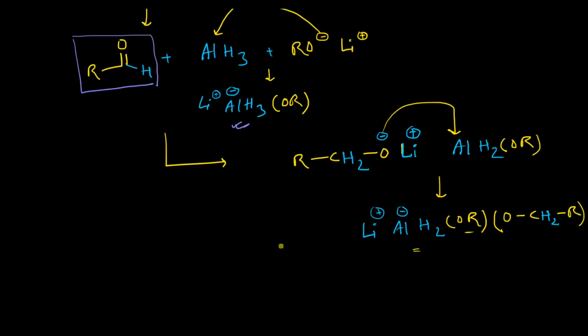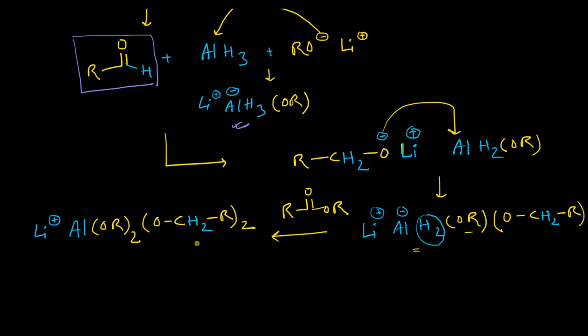So this new lithium aluminum hydride derivative will again undergo a reaction with another molecule of ester. Two hydrogen atoms are there, so it can reduce one molecule of ester again. This final compound will be obtained where two RO groups will be there and two OCH2R groups will be there. So this part is basically the important part. This will give the desired alcohol.